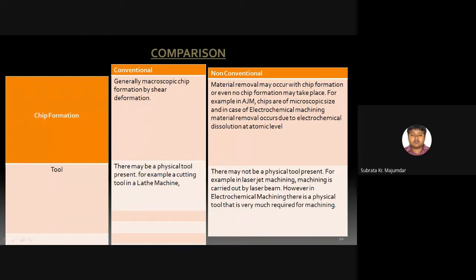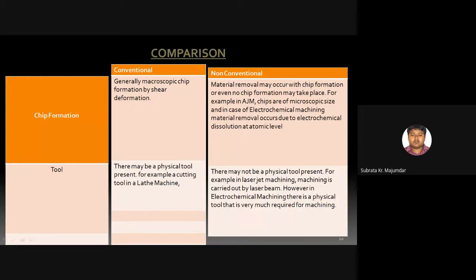But whenever we go with the non-conventional machining process, there may not be a physical tool present. For example, laser beam machining is carried out by the laser beam. However, in electrochemical machining, a physical tool is very much required for the machining.